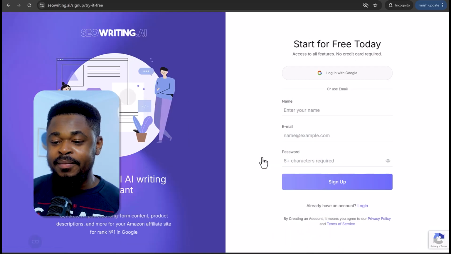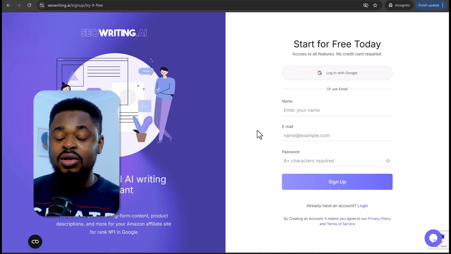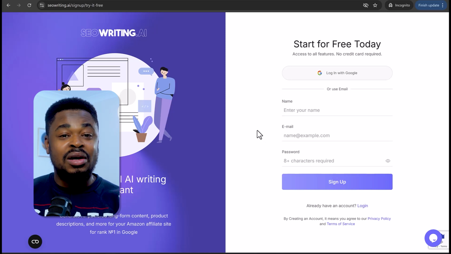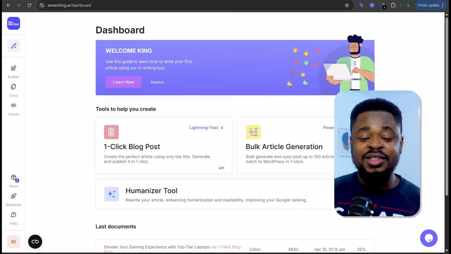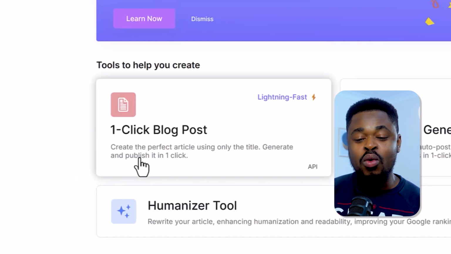You're going to click here, and then what you're going to do is to sign up, enter your details, name, email, and all that, or sign up with your Google Mail. Once you click on sign up, you'll be able to set up an account for free. Once you're logged in, you're going to see this dashboard. So what you're going to do is to click on one-click blog posts.